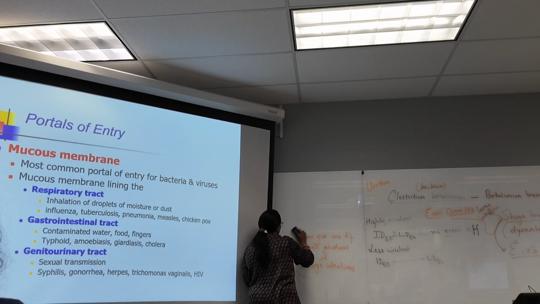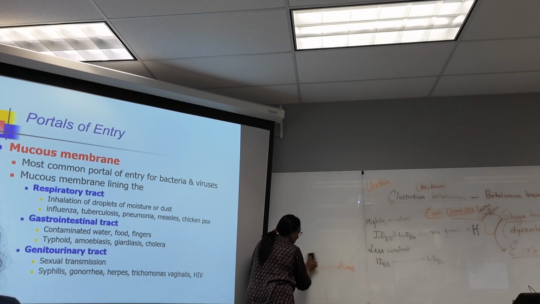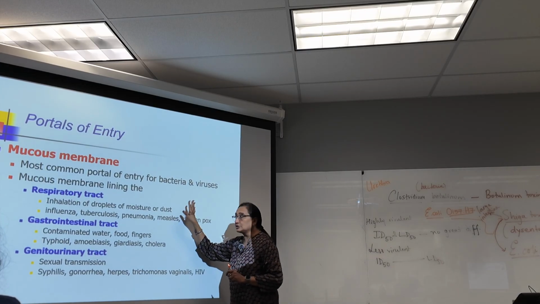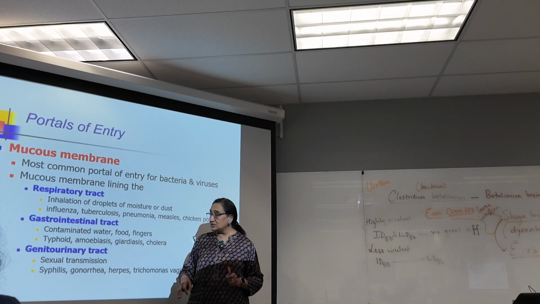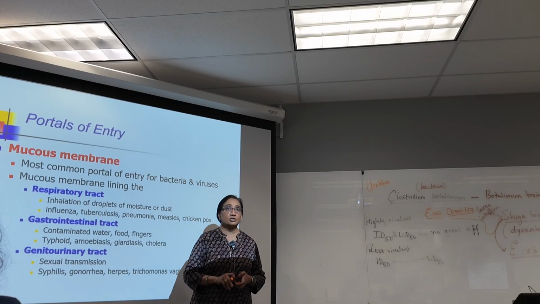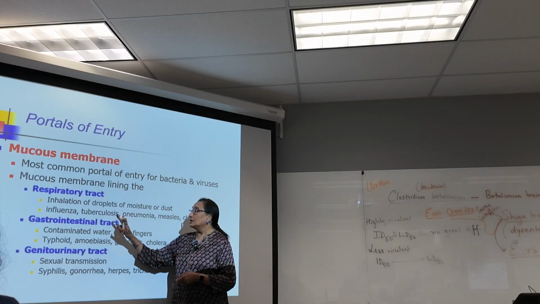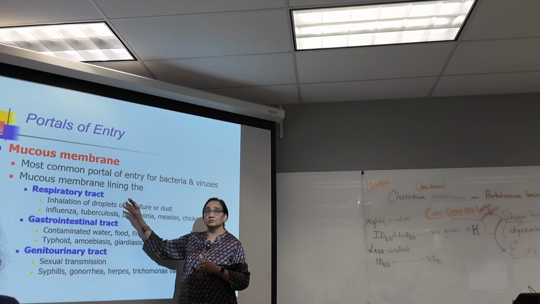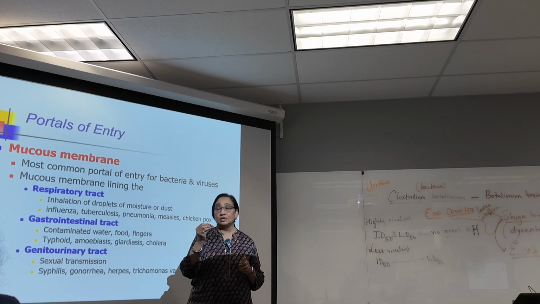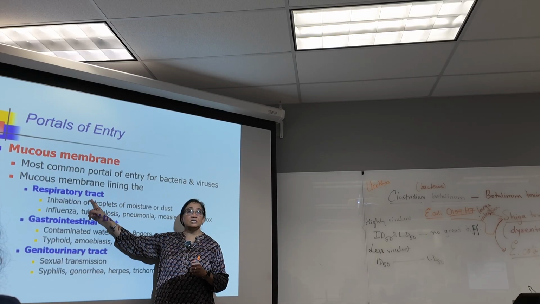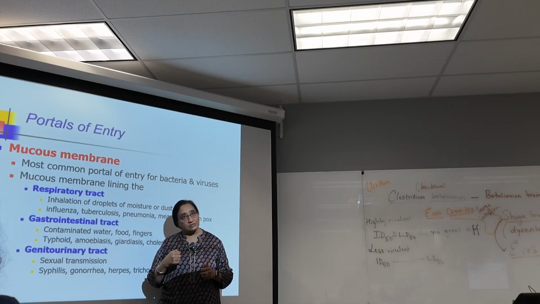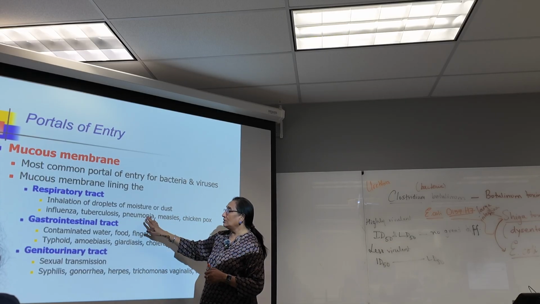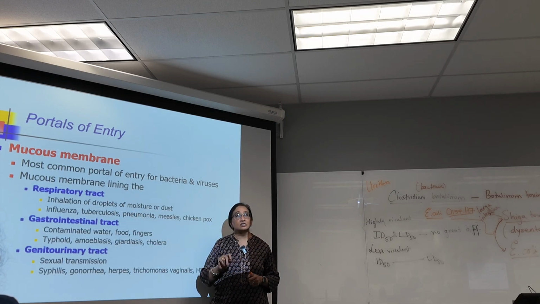So the mucous membrane is one of the commonest portals of entry. It could be the mucous membrane of the respiratory passage, the intestinal passage, or the genitourinary passage. Okay? So not all microorganisms can enter. There are specific ones. Some of them only cause disease when they enter through the respiratory passage. For example, influenza, tuberculosis. All of these can only enter through the respiratory passage.